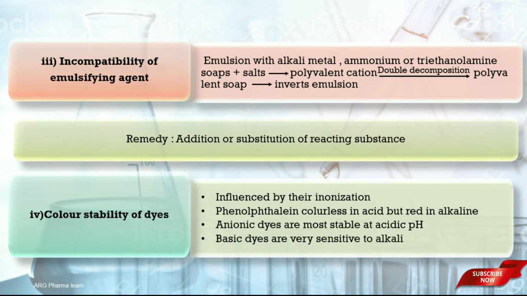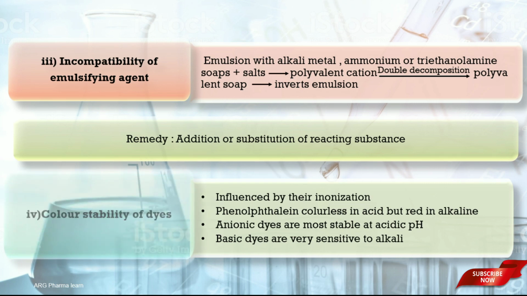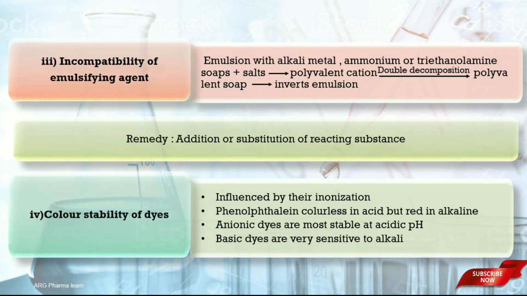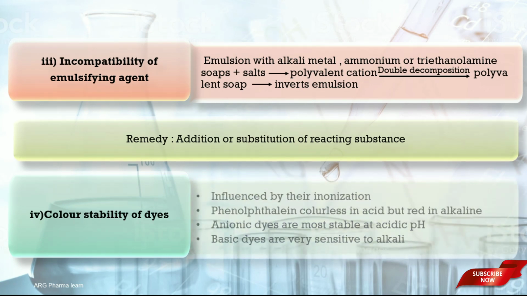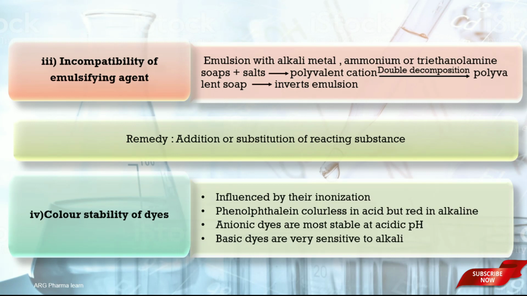Next one is color stability of dyes. The color of most dyes is influenced by their ionization, which depends on the pH of the solution. For example, phenolphthalein is colorless in acid but red in alkaline. And also, anionic dyes are most stable at acidic pH, and basic dyes are very sensitive to alkali. It may cause precipitation or may produce a marked color change in the mixture. When the color changes obviously, it creates confusion in the mind of the patient. The color of many dyes is affected by adding an oxidizing agent.